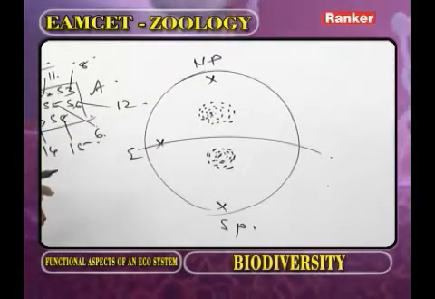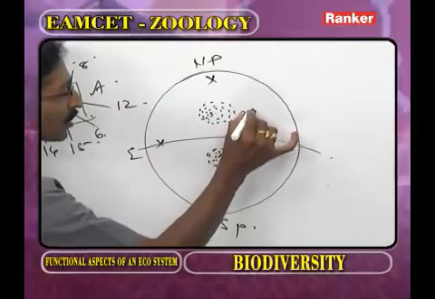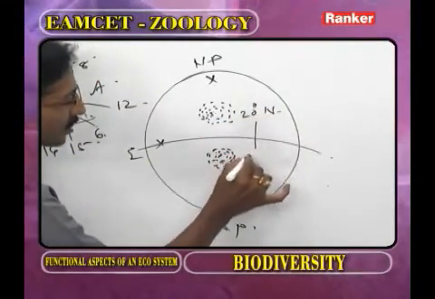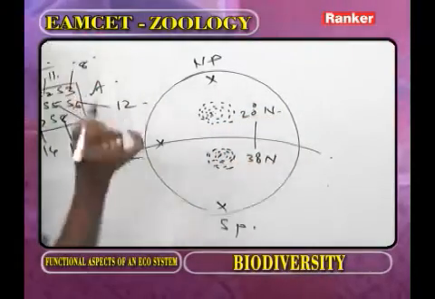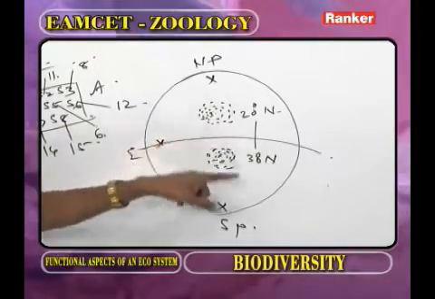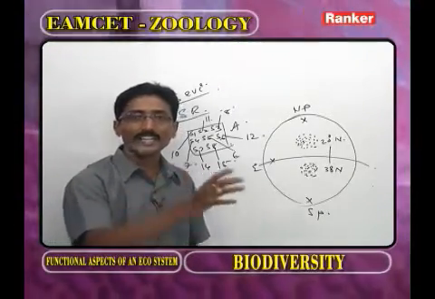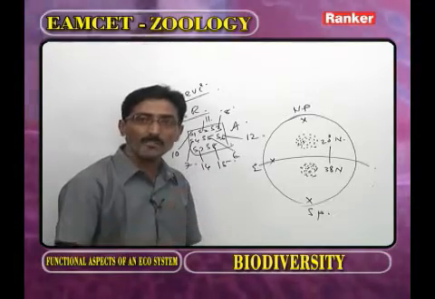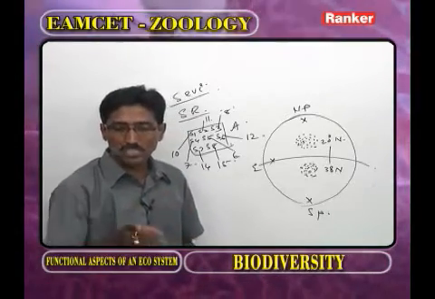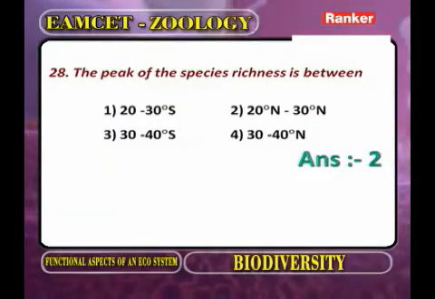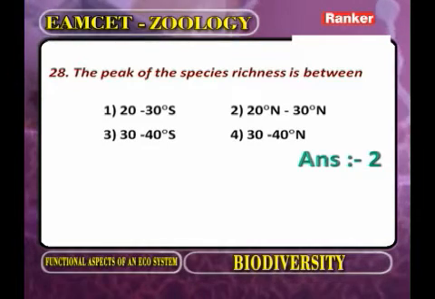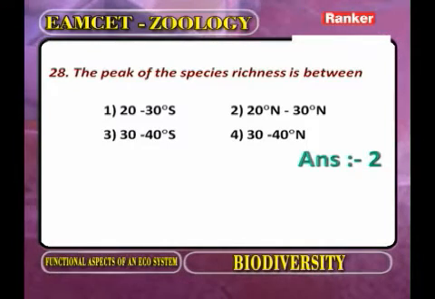Now where is the species richness more? 20 degrees N to 30 degrees N. Why is the species richness more in this area? Because the radiant energy is more, the water is more, and the minerals are more. Now the peak of the species richness is between 20 degrees N to 30 degrees N. Now we go for the next question.